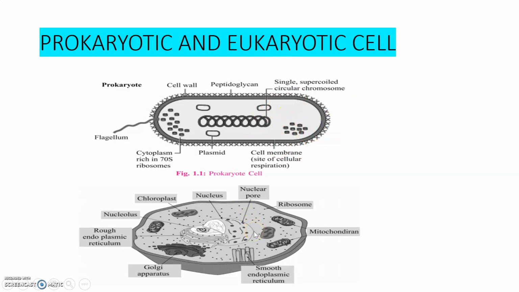You see eukaryotic cell, there are nucleus, the nuclear pore, ribosomes, quite different from bacterial ribosomes, mitochondria, which is the what? Powerhouse of a cell. Then endoplasmic reticulum, which is smooth endoplasmic reticulum. Here Golgi apparatus. Then rough endoplasmic reticulum, nucleolus, chloroplast, etc. These are the organelles which are found in eukaryotic cell.